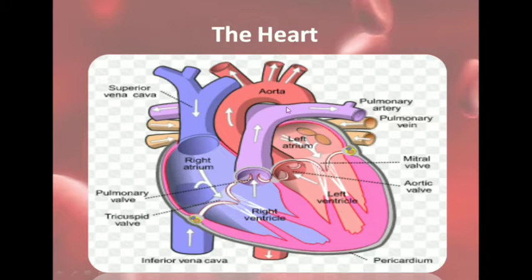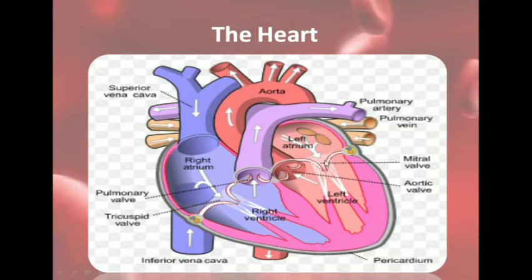Now let us come to the left side. In the left side oxygenated blood flows. This blood comes from the lungs. The blood from the lungs has more oxygen in it. From the lungs it comes to the heart through the pulmonary vein. Then it enters the left atrium.